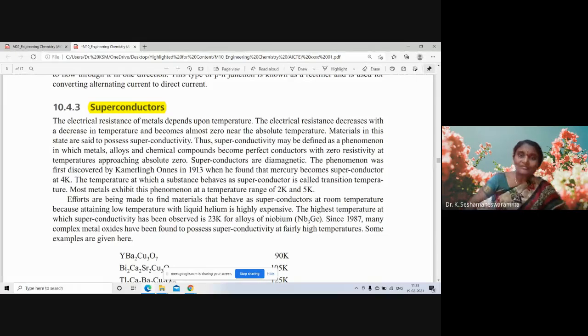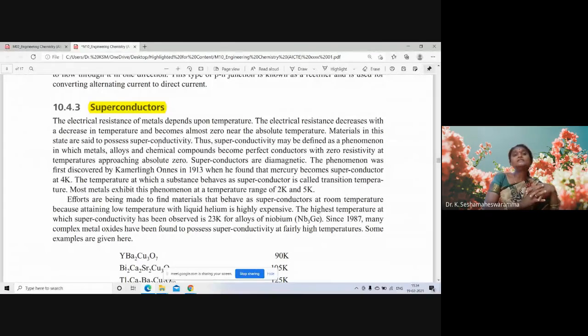But here, electrical resistance decreases with decrease in temperature and becomes almost zero nearer the absolute temperature. Here I am explaining electrical resistance. In superconductors, electrical resistance at or near absolute zero is almost zero. Materials in this state are said to possess superconductivity.